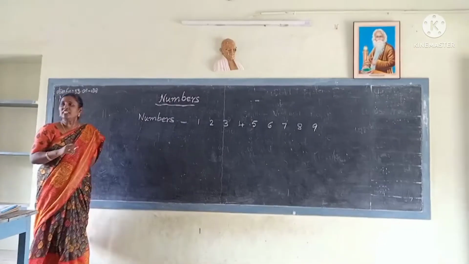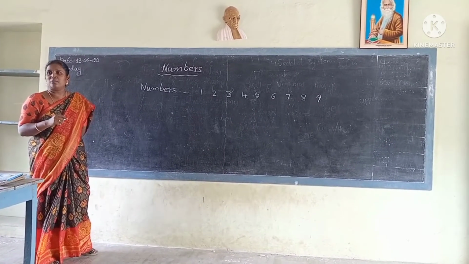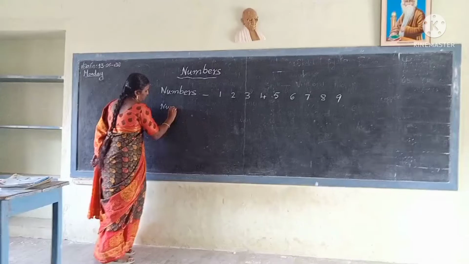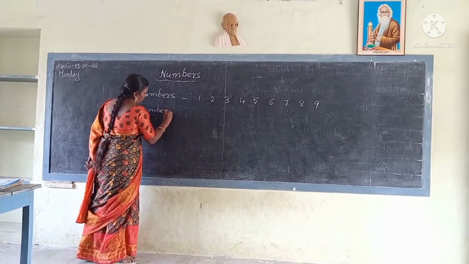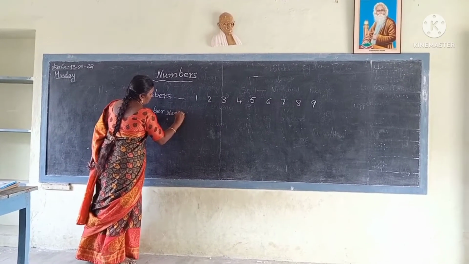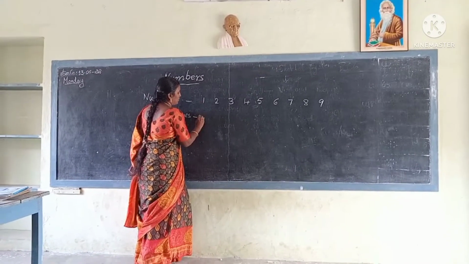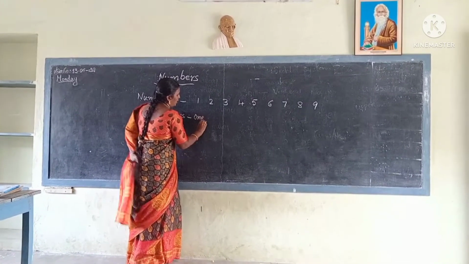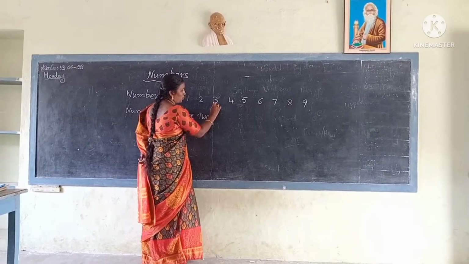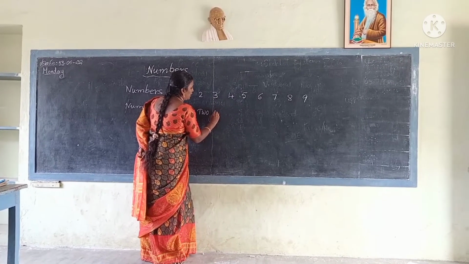Okay, we are having names. Like that, numbers also have names. Those names are called number names. See, what is this number name? This number name is ONE, 1. This number name is TWO, 2. What is this number? 3. What is the number name of 3?